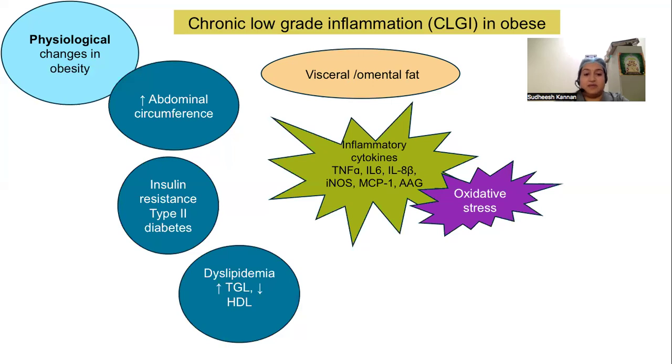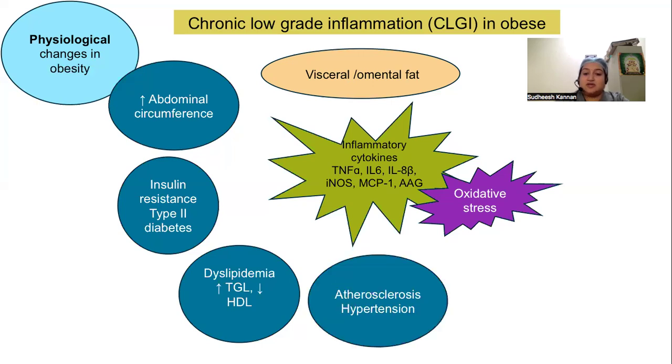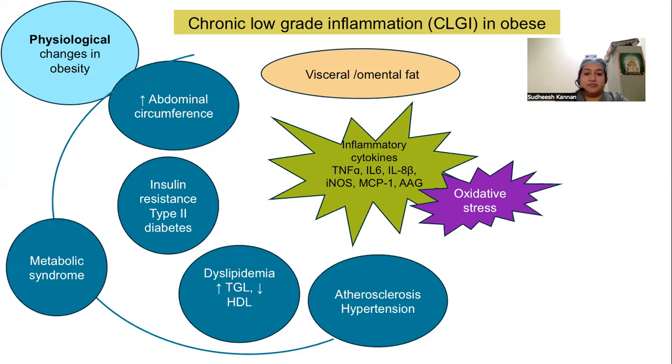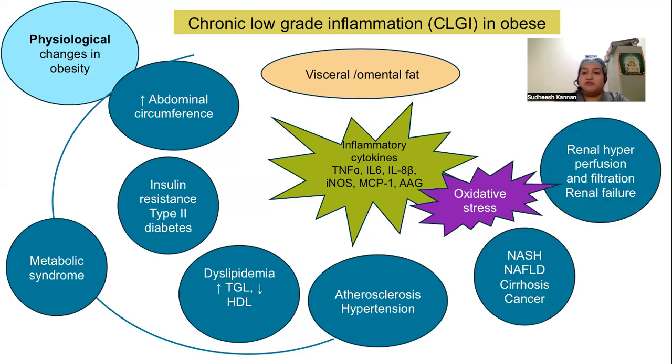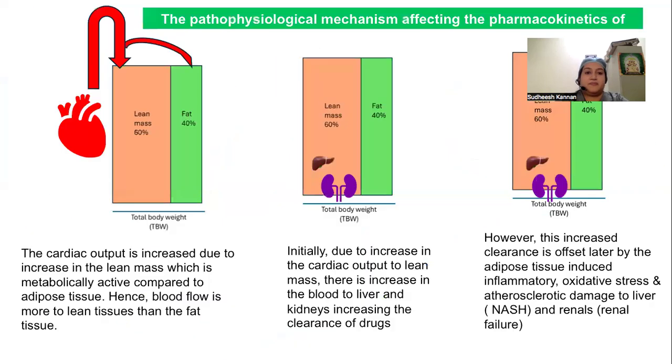They cause dyslipidemia, increase in the triglycerides and decrease in the HDL, and atherosclerosis-induced hypertension, all these constituting metabolic syndrome. In the liver, they cause non-alcoholic steatohepatitis, non-alcoholic fatty liver disease, cirrhosis, and cancer, also causing renal hyperperfusion and filtration and subsequently renal failure.